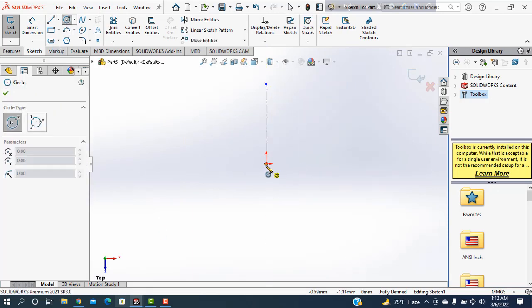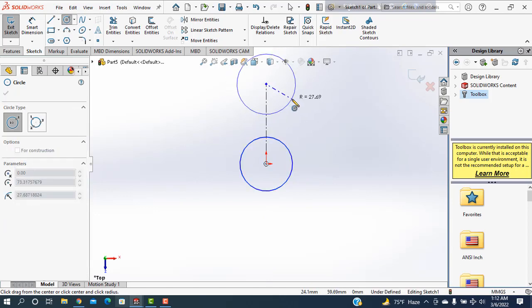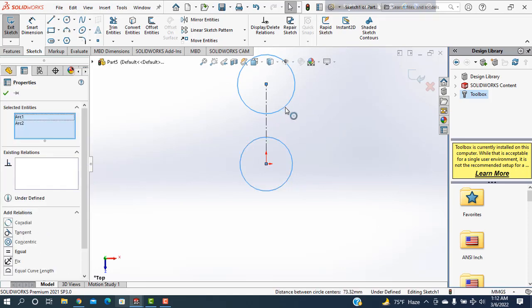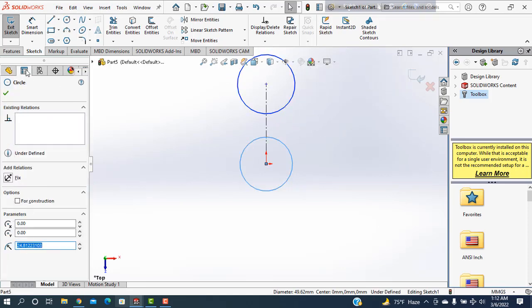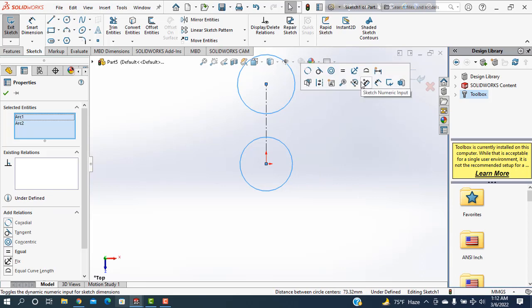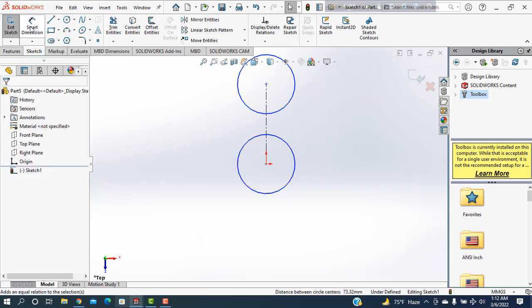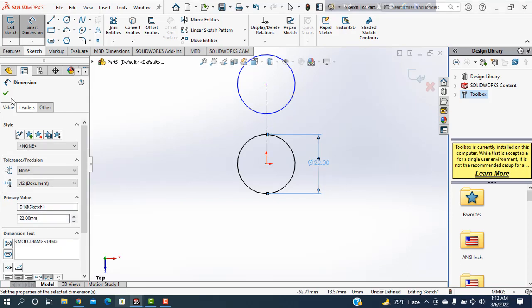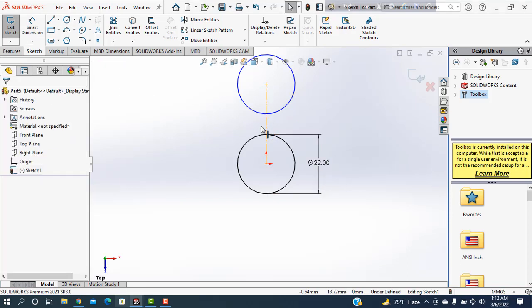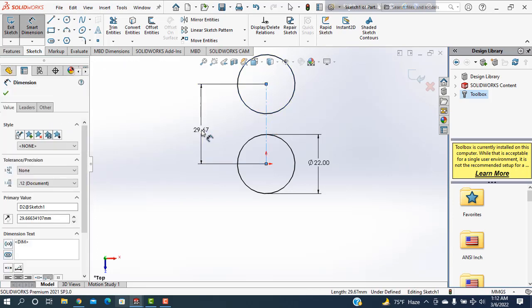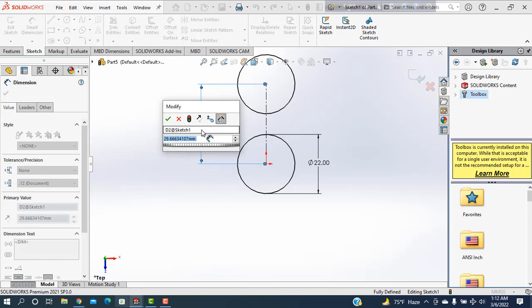Then taking a circle here and here. Okay. Then select this circle, pressing the control, again one click, another click, and make it equal. Okay. One dimension, and determine the dimension is 22. Okay. Then the distance from center to center. Make it, this one is the starting.